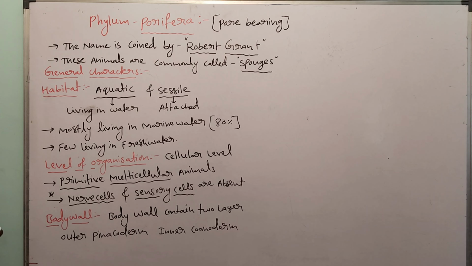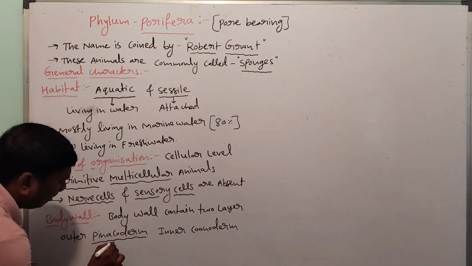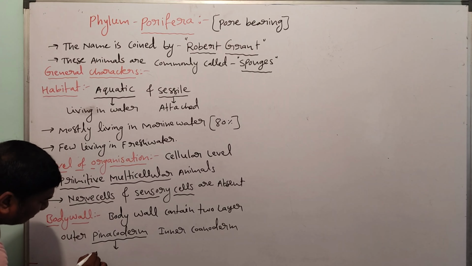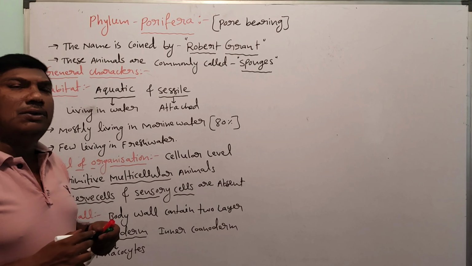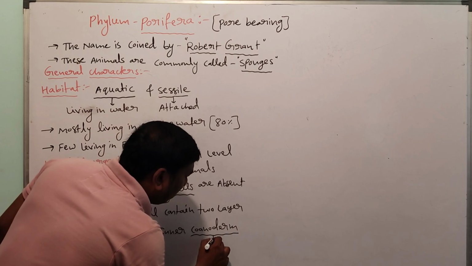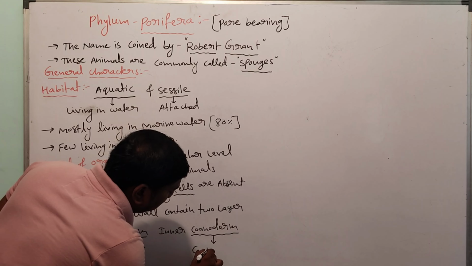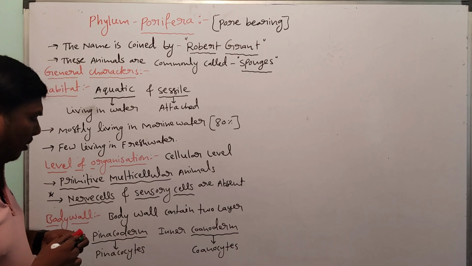The pinacoderm layer produces the pinacocytes. Cyte means cells. The coenoderm layer produces the coenocytes.